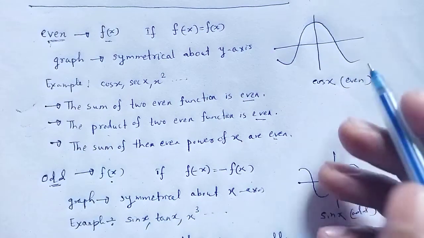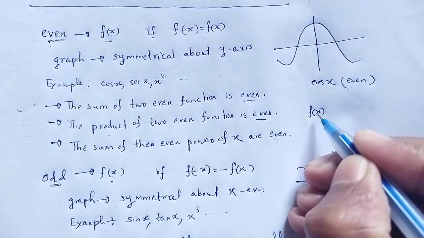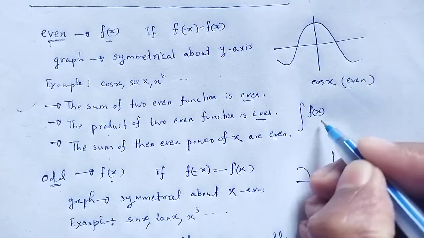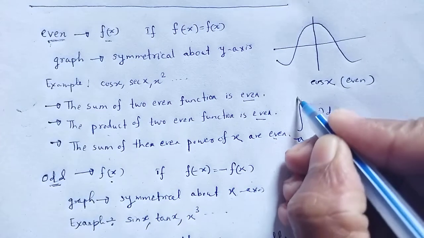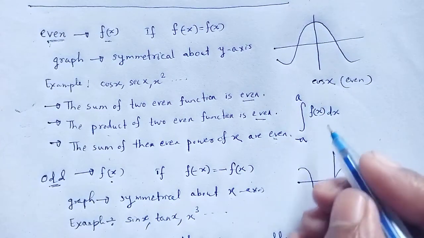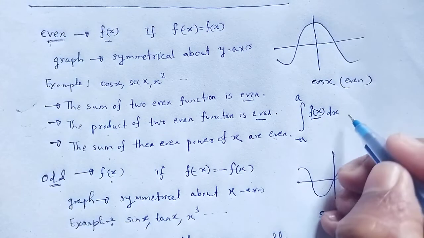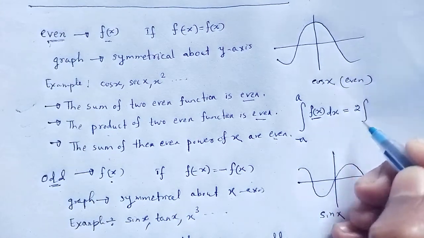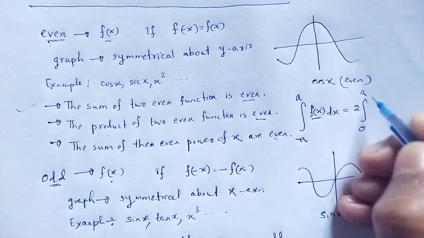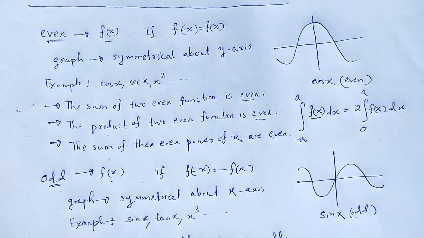Let a function f of x be integrated from the limit minus a to a. If the function f of x is even, that changes to 2 times the integral from 0 to a of f of x dx.